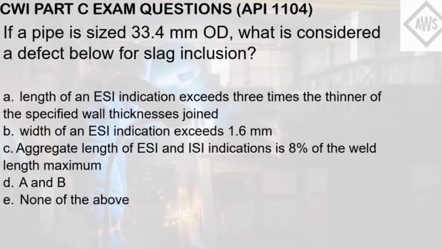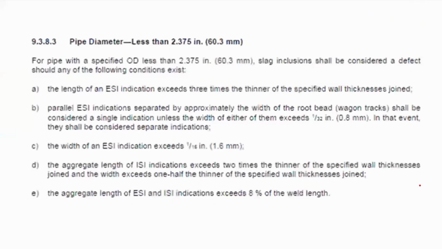Letter D, A and B. Letter E, none of the above. So here, for the question, the pipe is specified to be below the 60.3 mm threshold that is being specified here in this clause. So there is a classification for the slag inclusions depending upon the pipe diameter, which is